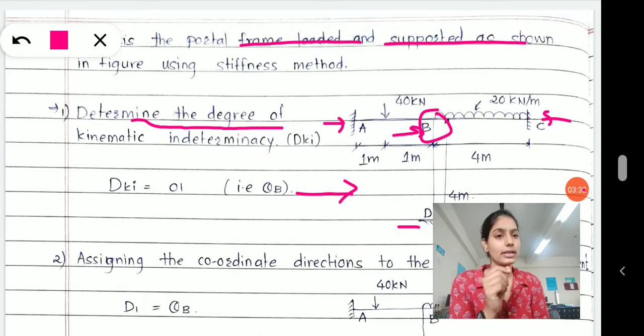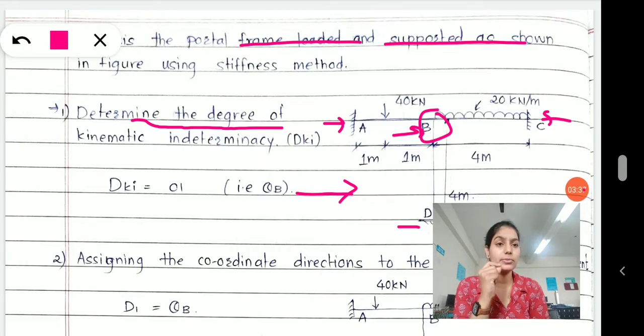Now in the last class when we analyzed a beam, you must have observed one thing, that if the number of unknowns is 1, the stiffness matrix that develops is of 1 by 1 order. If the number of unknowns is 2 or 3, then the matrix will develop 2 by 2 or 3 by 3 respectively. So the number of unknowns, or the degree of kinematic indeterminacy, defines the size of our stiffness matrix, right?